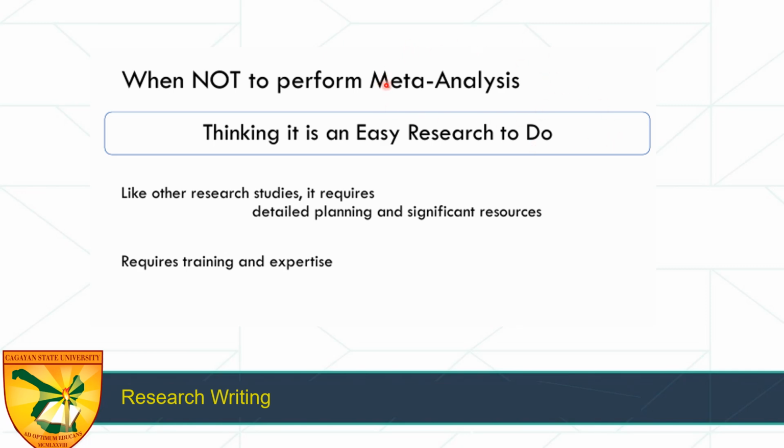So we will not be doing meta-analysis for now. We will be doing the qualitative systematic review, not this quantitative systematic review, but similarly, it is not an easy research to do. You still have to do data extraction, you still have to analyze.